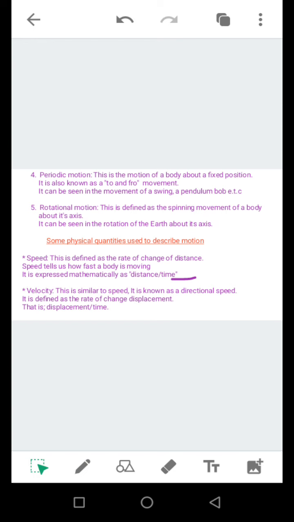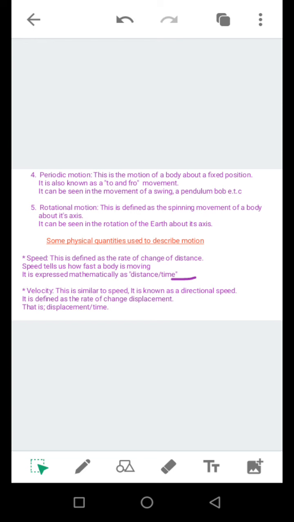That means in terms of velocity, you have a particular direction. So, let's continue. Velocity can be defined as the rate of change of displacement, or we say it is displacement per unit time. That is displacement divided by time.